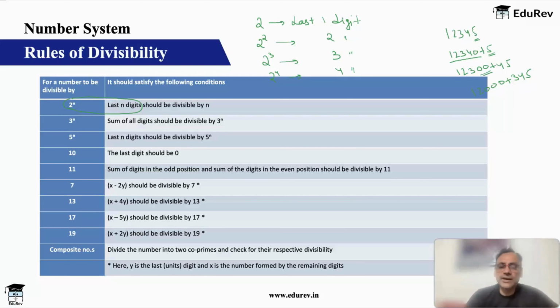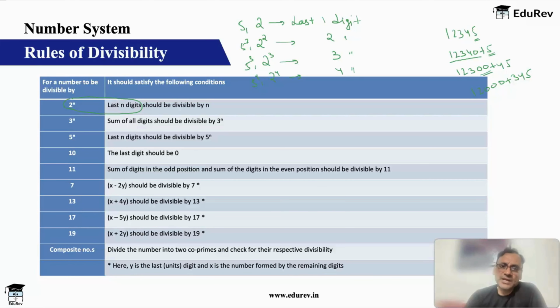Okay, so now the interesting part is that the same rule applies for 5 also. So 5 last 1 digit, 5 square last 2 digits, 5 cube last 3 digits, 5 to the power 4 last 4 digits, and 5 to the power n last n digits, because the logic is same.